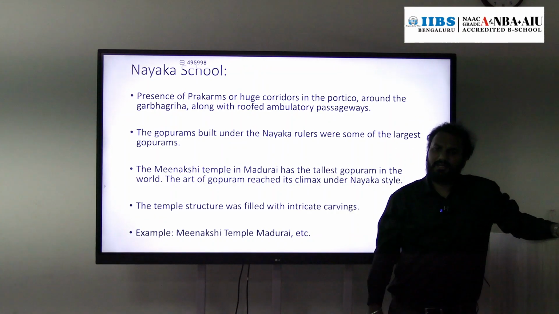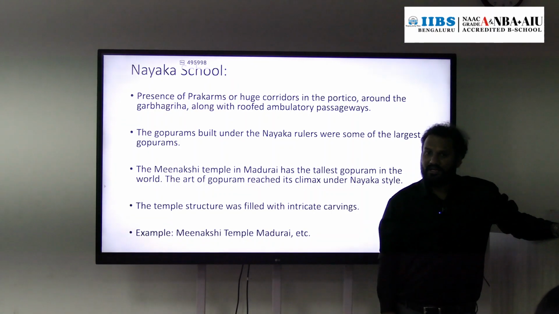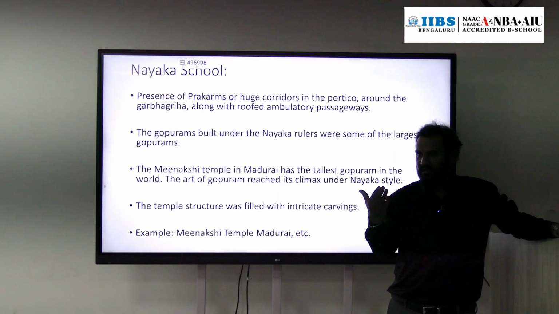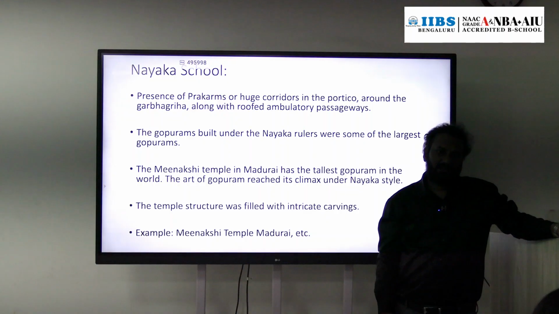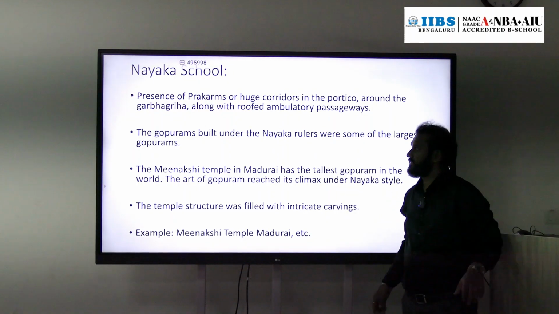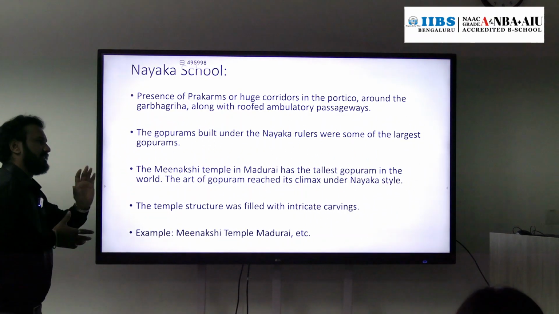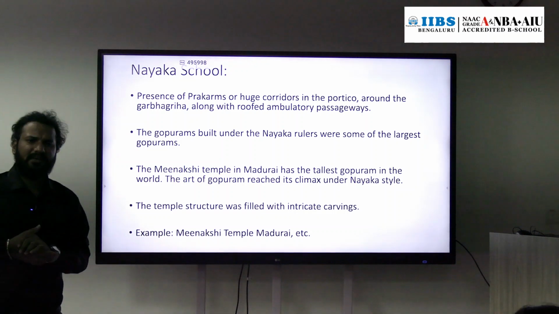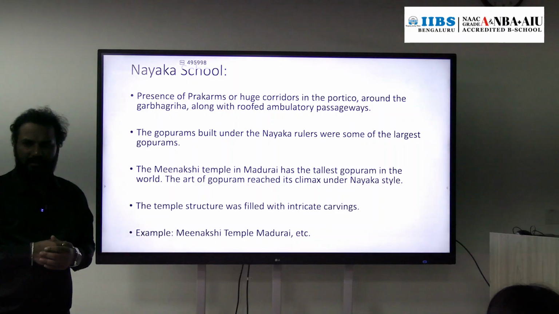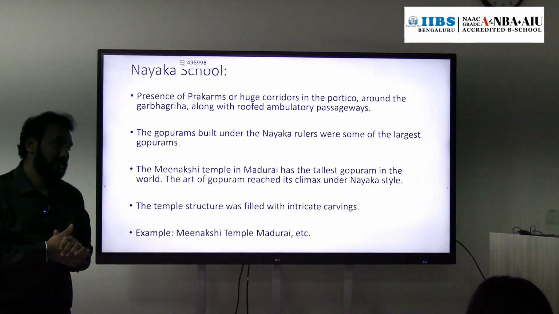There are certain other regions which have an indigenous school of architecture, which has the influence of either the Dravidian School of Architecture or the Nagara School of Architecture. One such school of architecture is the Nayaka School of Architecture. Generally, the Nayaka School of Architecture developed in the South Tamil Nadu region, up to some part of Madurai.